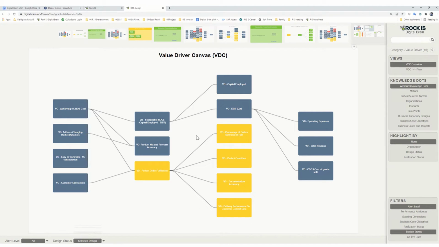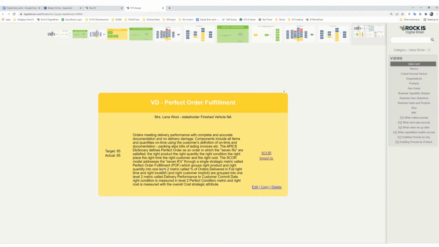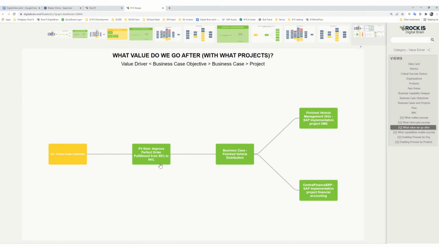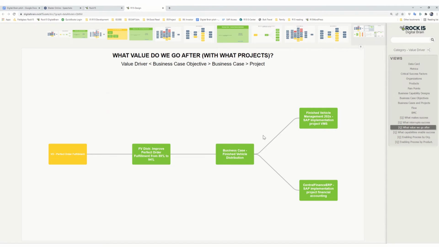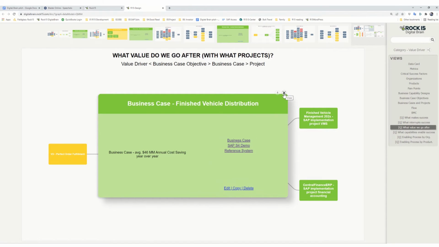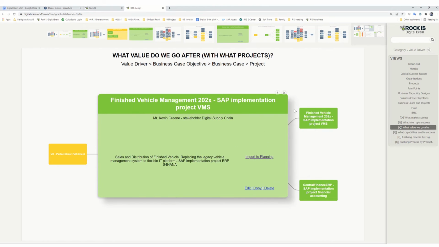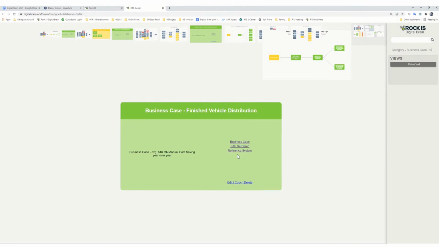If the perfect order fulfillment was the success he was targeting, his following question was, how much value are we going after? In the right side, Peter could find the key questions that Digital Brain recommended. Let's click what value we go after. It presents the relevant transformation objectives, as well as the business case and the IT projects. Peter selected this business case, and saw the value of $46 million.